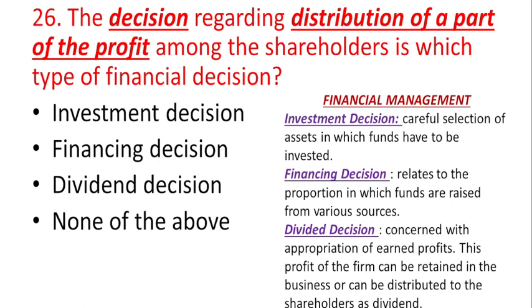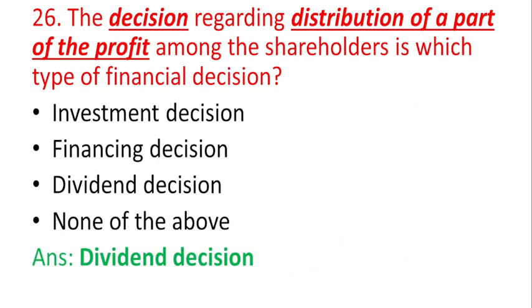Investment decision refers to the careful selection of the assets in which the funds have to be invested, whereas the financing decision relates to the proportion in which the funds are raised from the various sources, that is the proportion of debt fund and equity fund. As well as the concept of dividend decision, it is concerned with the appropriation of the earned profit. So this profit of the firm can be retained in the business or can be distributed to the shareholders as dividend. So the right answer for this question is dividend decision.